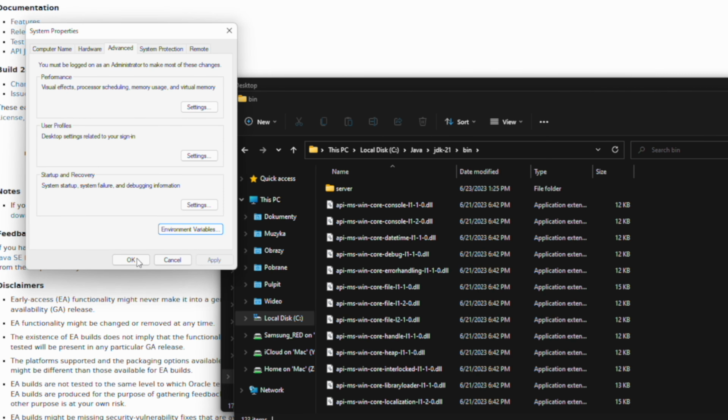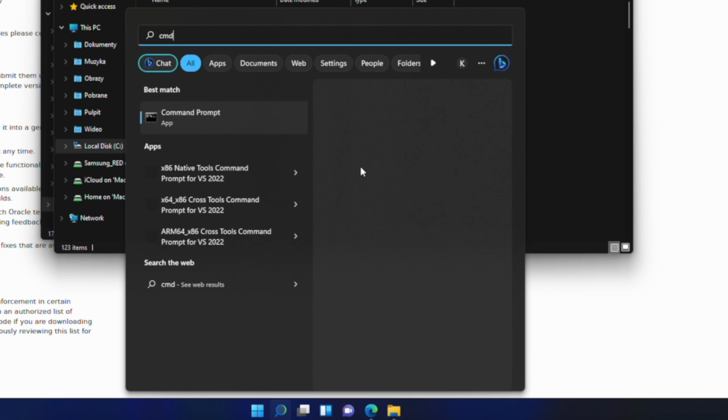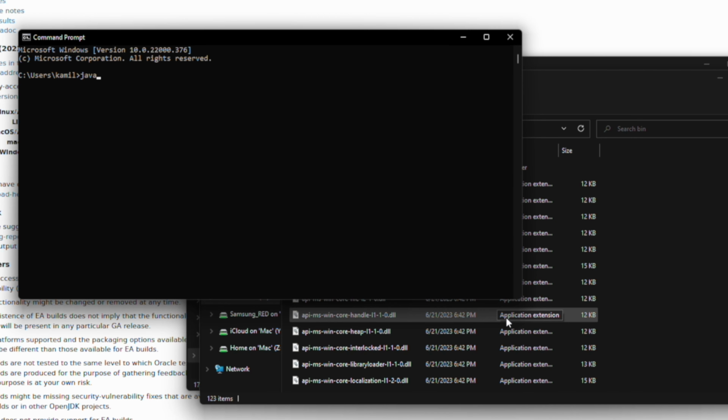Okay. And now when you open the terminal, cmd, java space dash dash version shows you the OpenJDK version 21 early access. So now you can use the Java compiler and Java to run your code. So have fun with Java 21 and don't forget about my other videos about Java.